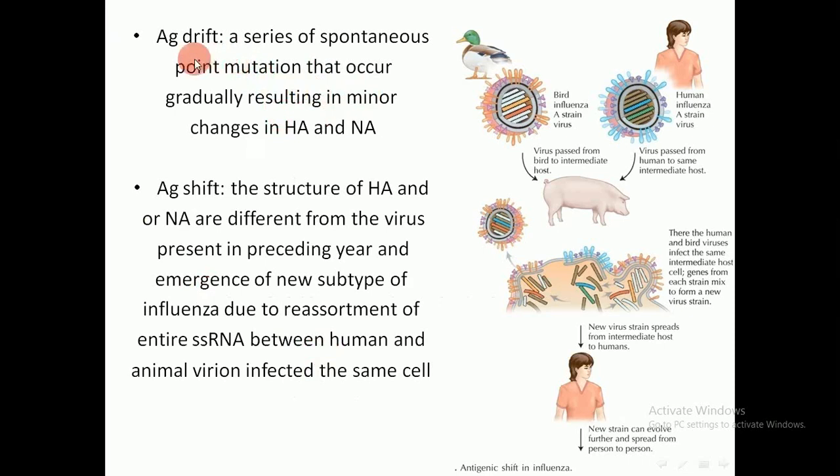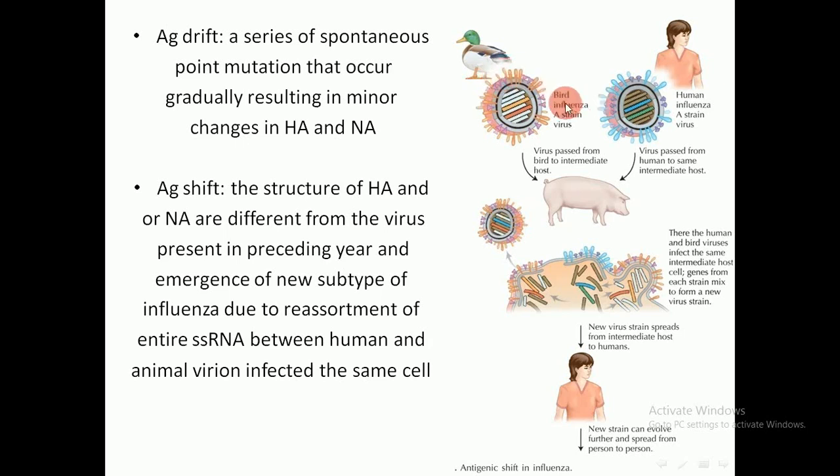And here we explain what antigenic drift is and what antigenic shift is. Antigenic drift is a series of spontaneous point mutations that occur gradually, resulting in minor changes in hemagglutinin and neuraminidase. While antigenic shift can be defined as the structure of the hemagglutinin and or neuraminidase being different from the virus present in the preceding year, and the emergence of a new subtype of influenza due to reassortment of entire single-stranded RNA between the human and animal virions infecting the same cell.